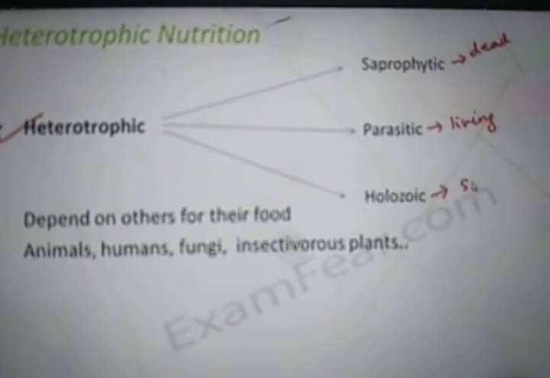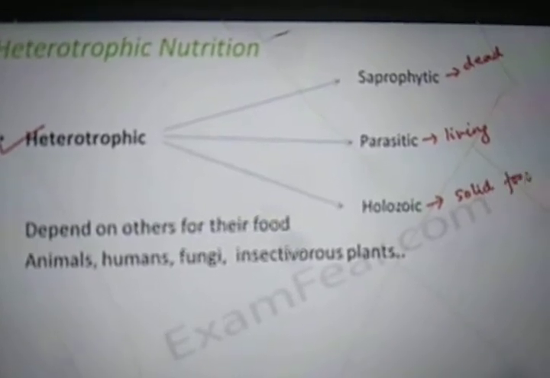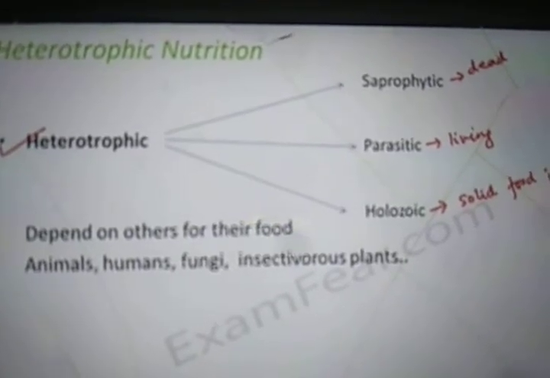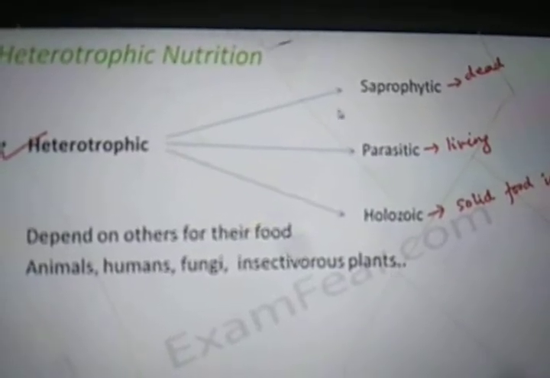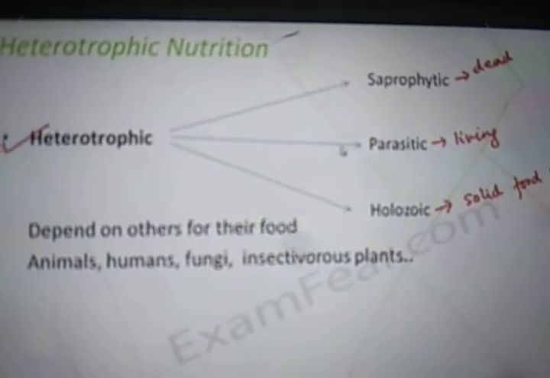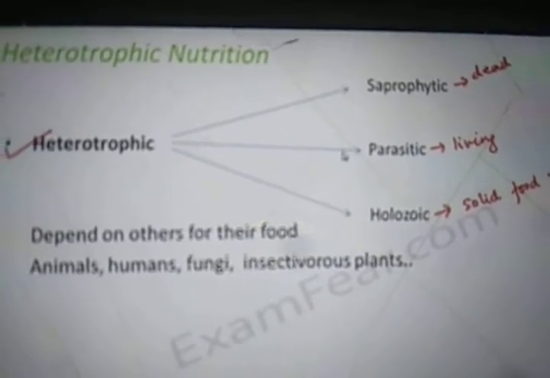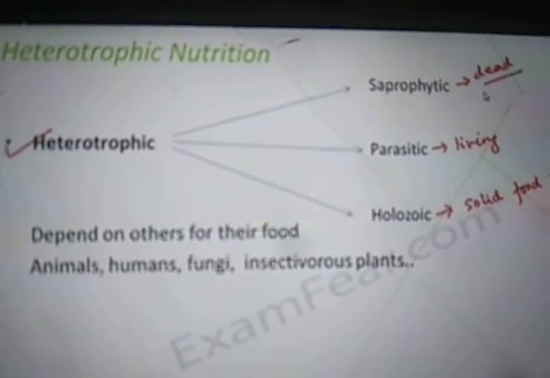And holozoic is that mode of nutrition where organisms take solid food. Solid food intake happens in holozoic nutrition. So all of these fall under the category of heterotrophic, because in each of these the animal is actually dependent on some other animal for their food. So parasitic and saprotroph, I already told you about these topics in chapter number 1.